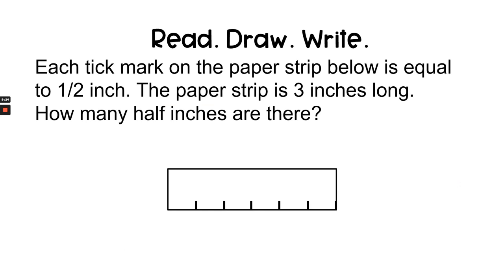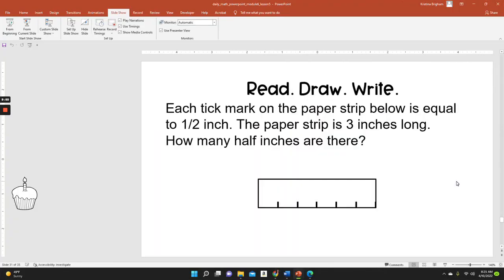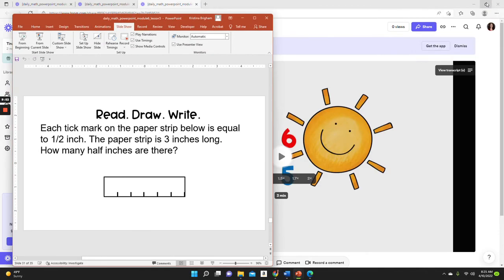Now it's time for our read, draw, write question. We're going to read the question, make a drawing to represent or model our answer, and then write a sentence or sentences to answer the question. Each tick mark on the paper strip below is equal to 1/2 inch. The paper strip is 3 inches long. How many 1/2 inches are there? I'm going to go over to my Jamboard to model the answer.